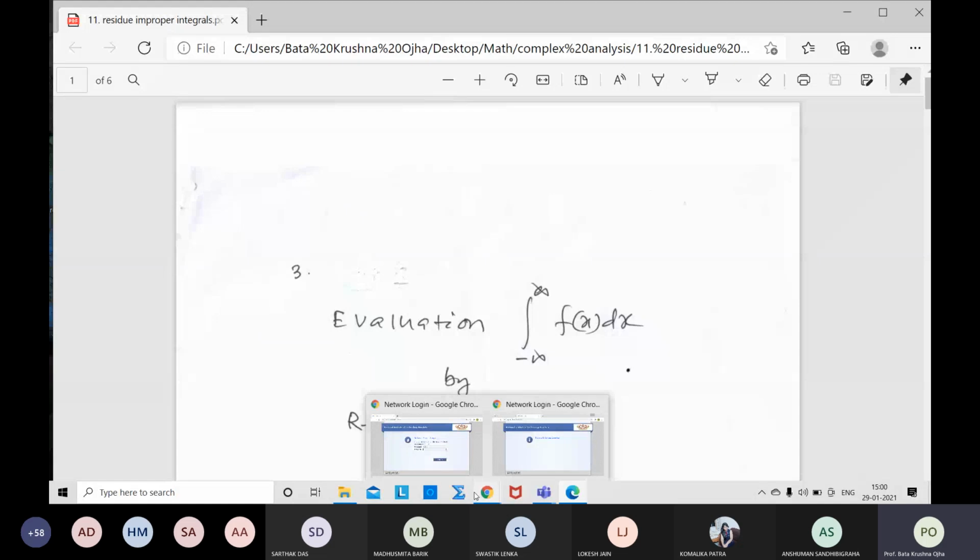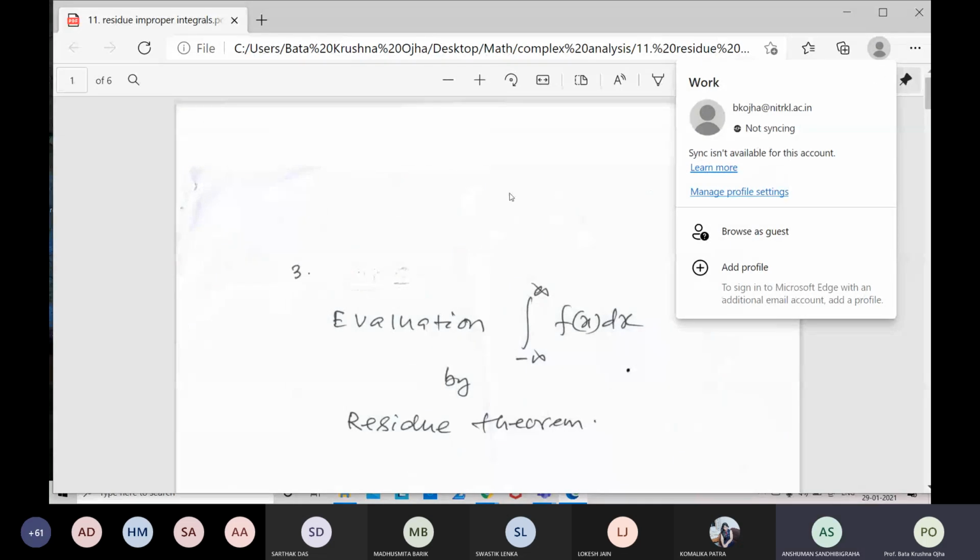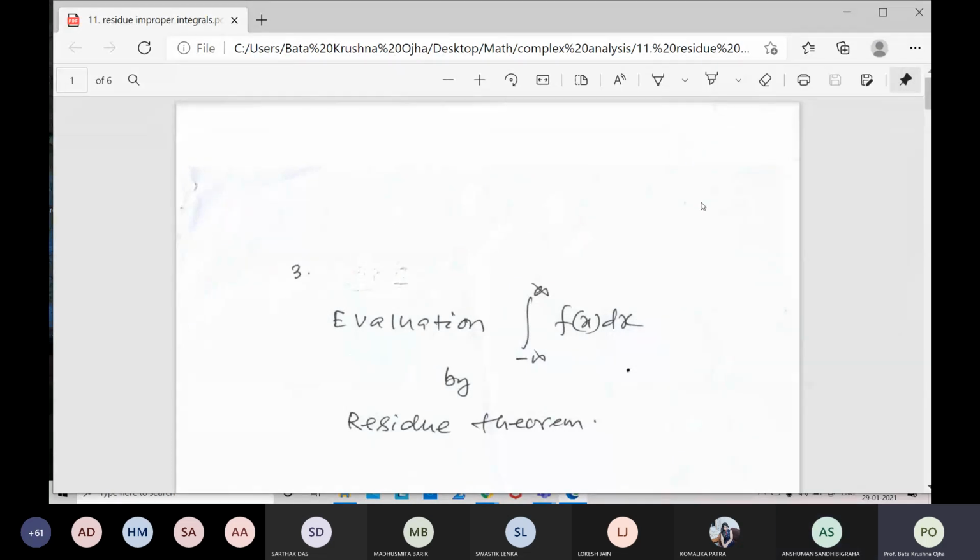Okay. So what is the number now? 72. So in WhatsApp you give the message. Yes, sir, I have already sent it.